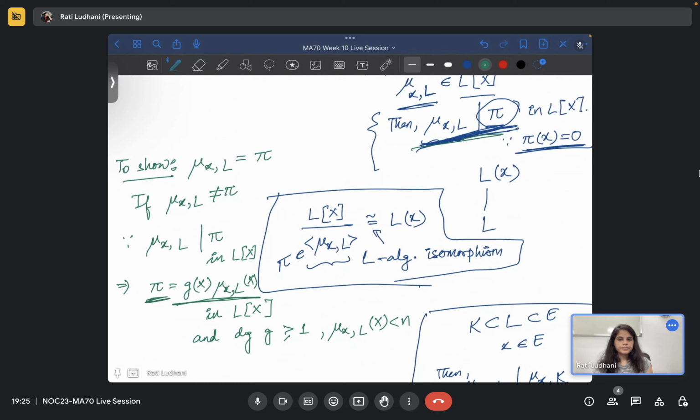If we prove that they are equal, then we are done. Because if it is not equal to pi, then we can write it in some factors, so pi is reducible in Lx. Is that okay?